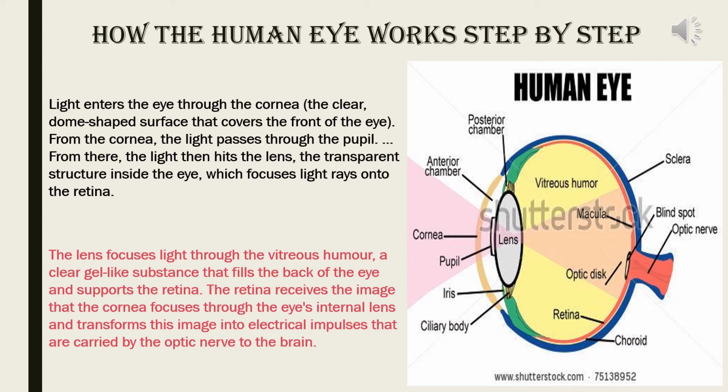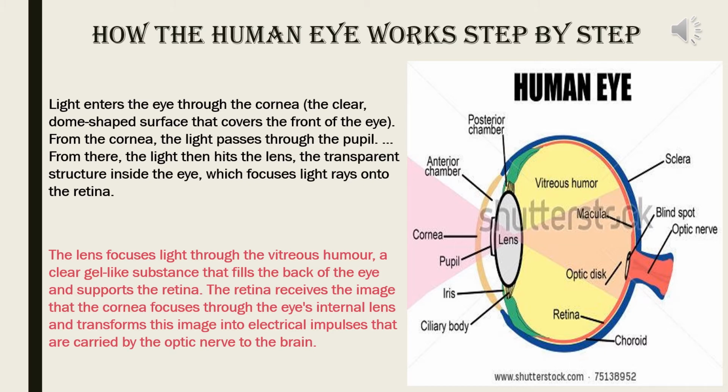Light enters the eye through the cornea, the clear dome-shaped surface that covers the front of the eye. From the cornea, the light passes through the pupil. From there, the light then hits the lens, the transparent structure inside the eye, which focuses light rays onto the retina.